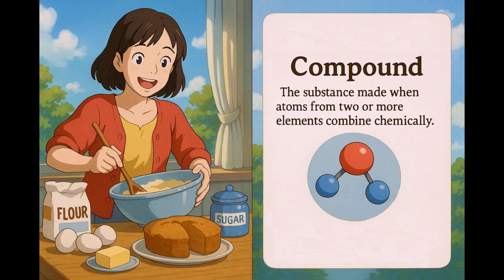Just as flour, sugar, eggs, and butter combine to create something new and delicious when baked together, atoms from different elements combine to form a compound. In both scenarios, individual components, ingredients, or atoms come together to create a new entity with distinct properties, like a cake or a chemical compound, that is different from any of its individual parts.